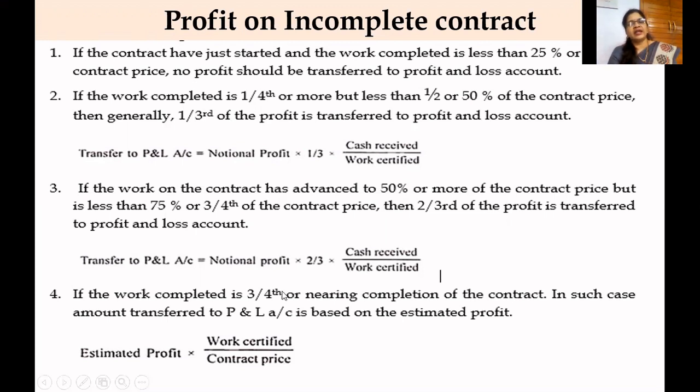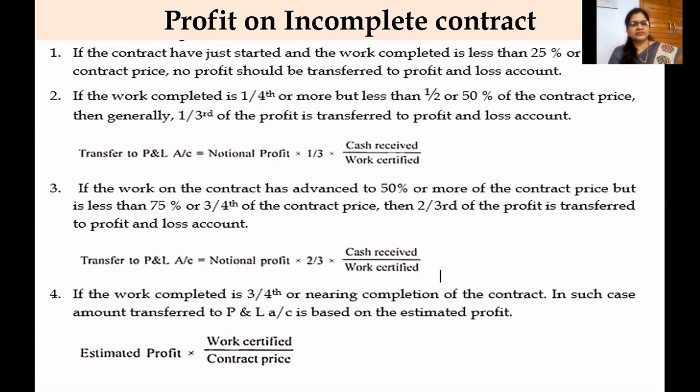And if work completed is exactly 50% or more but less than 3/4, then 2/3 of notional profit is transferred. So you have to remember these formulas. You have to compare first how much work is completed, take out the percentage, and if it is 50%, 60%, or 40%, check it, and then transfer that amount of money to the P&L account.